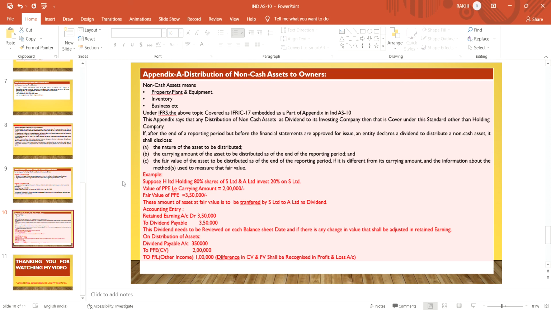And if there is a difference, it should be recognized in the profit and loss account. So this is the disclosure requirement, and this is the distribution of non-cash asset to the owner.